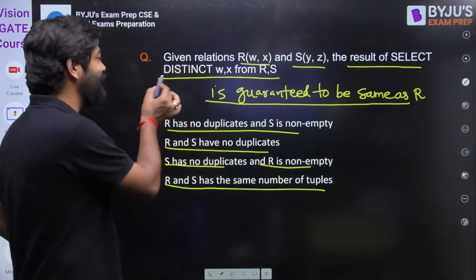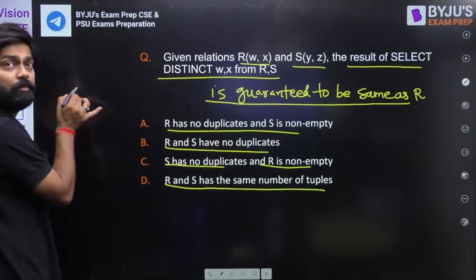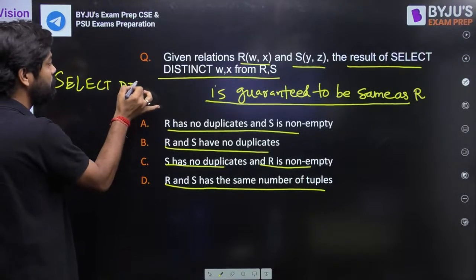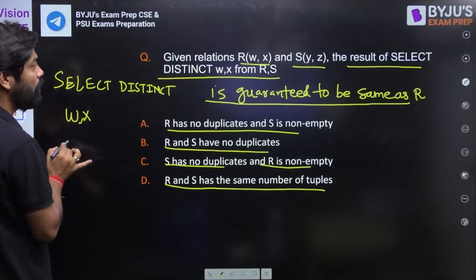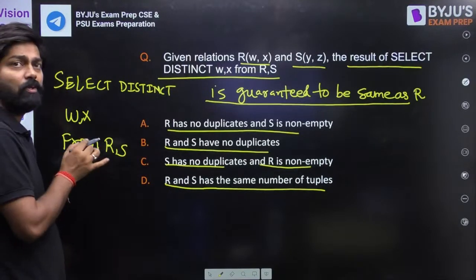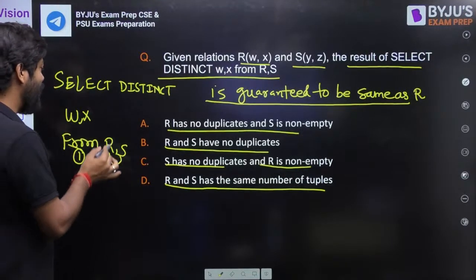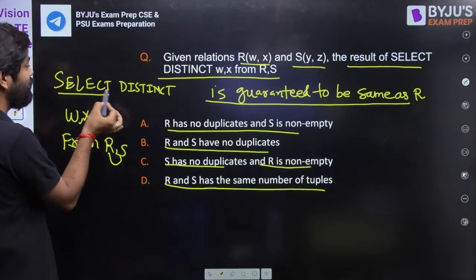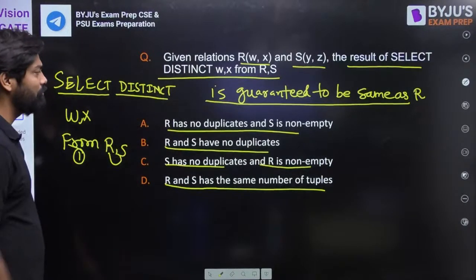So everyone knows select distinct. What is the meaning? Let me write the query here. Select distinct W, X from R, S. Everyone knows the execution starts from the FROM clause. First I will do the cross product. There is no where condition here. Then I will select, and then finally I will remove the duplicate tuples.